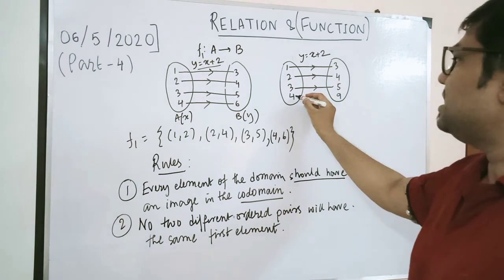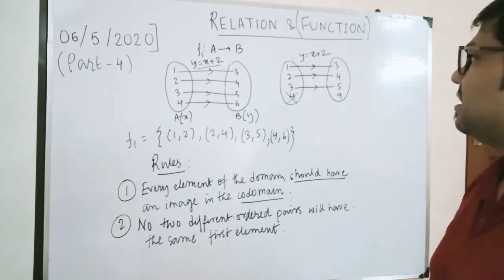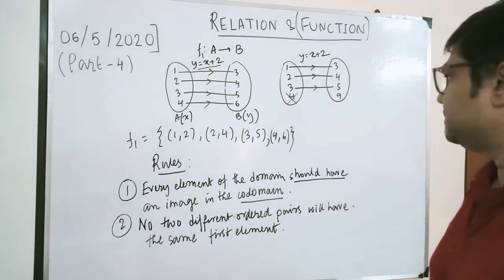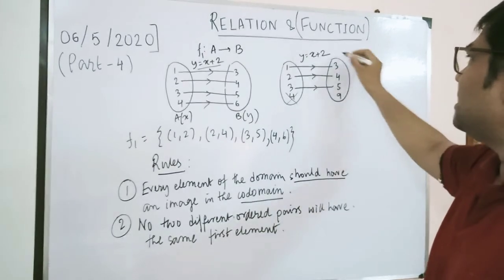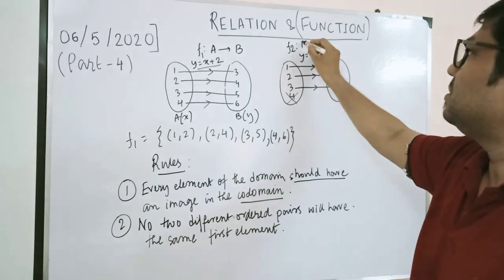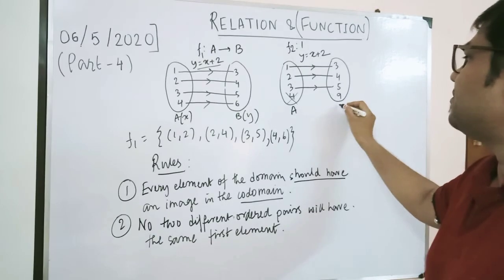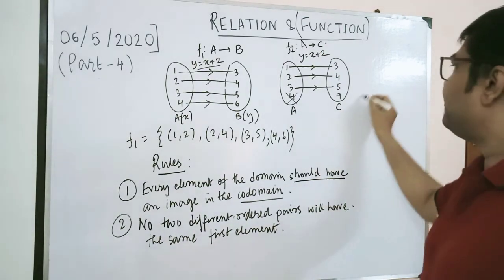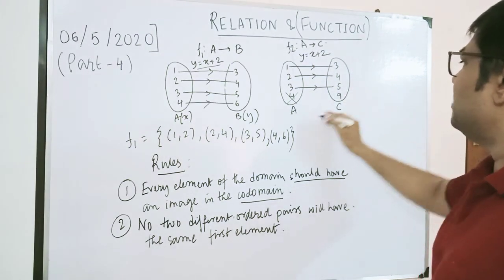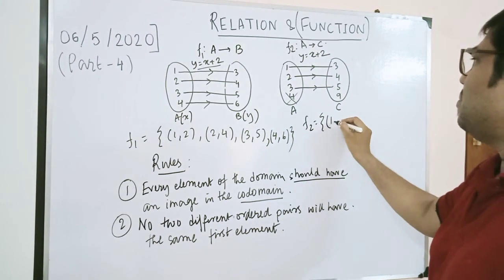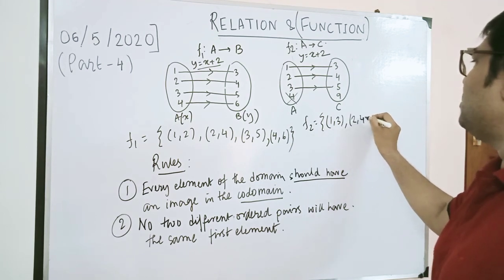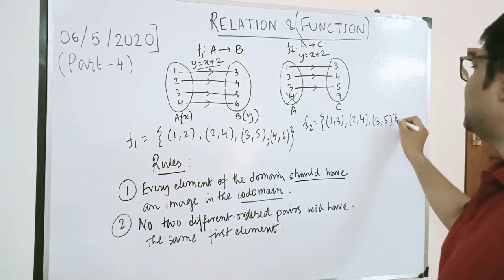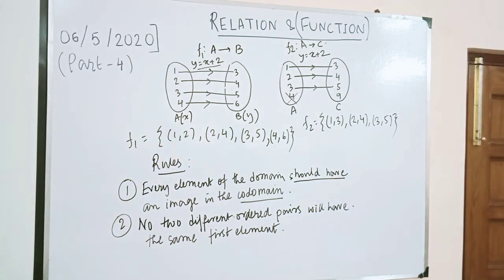So this is not connected, 4, no connection. If you define this as F2, as two different sets, say A and this is of course not B, let us call it C. So A to C. Then what will be F2? F2 will be something like (1, 3), then (2, 4), then (3, 5) and stopped. F2 is something like this. So this is not a function.